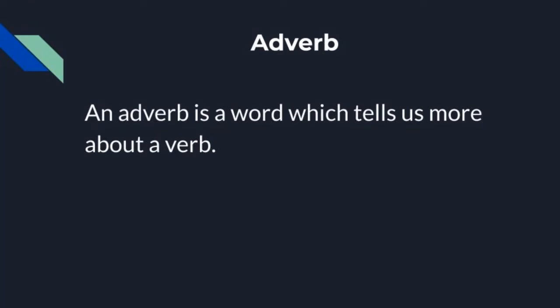It means an adverb is also a word. It gives more information about a verb. Not only a verb, it gives more information about an adjective and another adverb also. Now, what do we mean by adverb? An adverb is a word. It gives more information about a verb, an adjective and another adverb also.